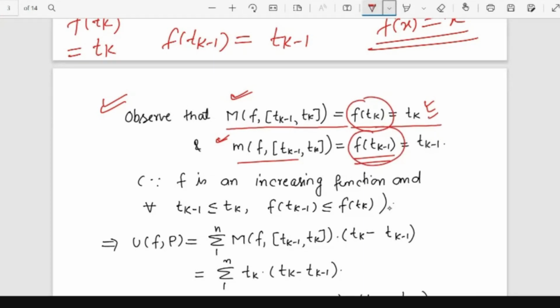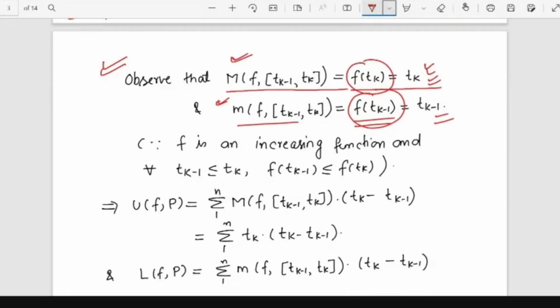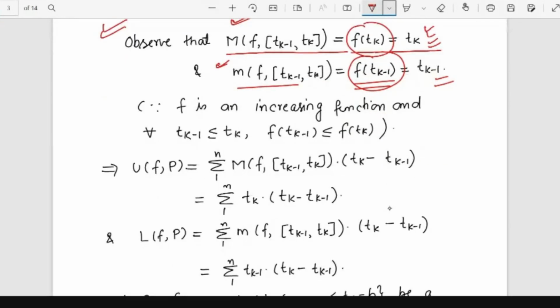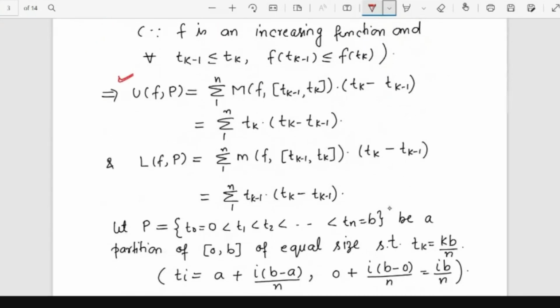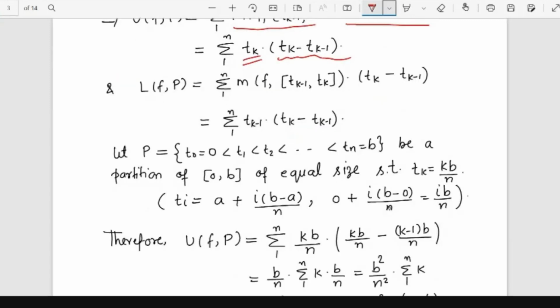So f of tk is nothing but tk, and f of tk minus 1 is nothing but tk minus 1, because f is an increasing function. Now how to calculate the upper sum? Just put the values in the formula: summation 1 to n of the supremum times the length of the subinterval. The supremum is tk, and the length of the subinterval is the same. Similarly, for the lower sum, the infimum of the function is tk minus 1, times the length of the subinterval.